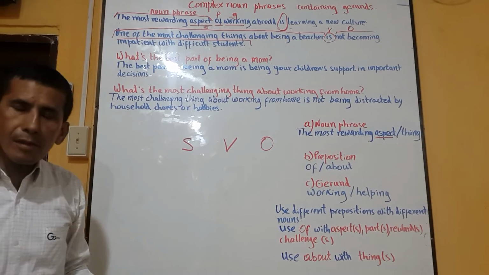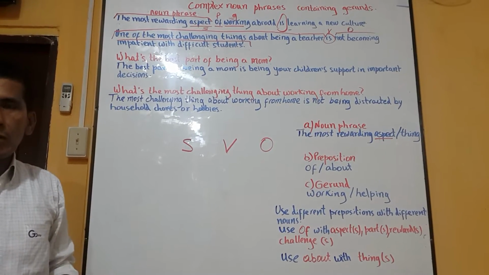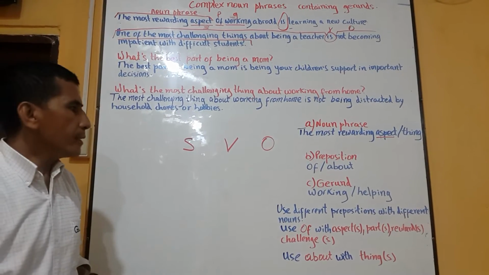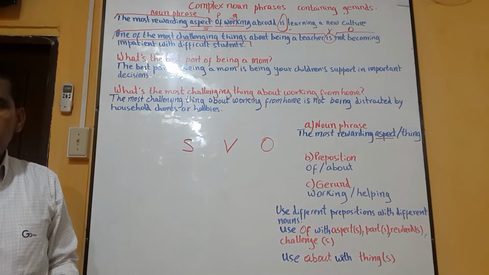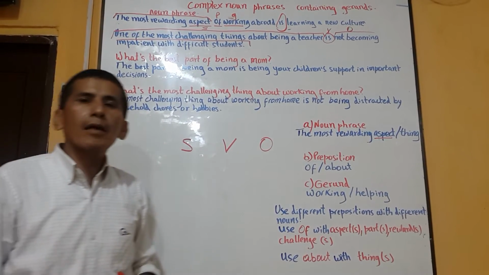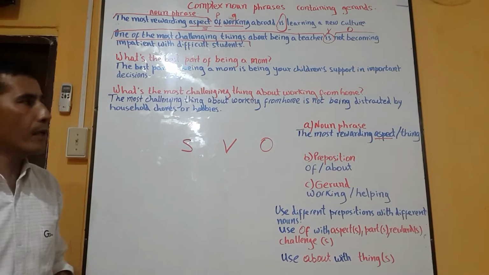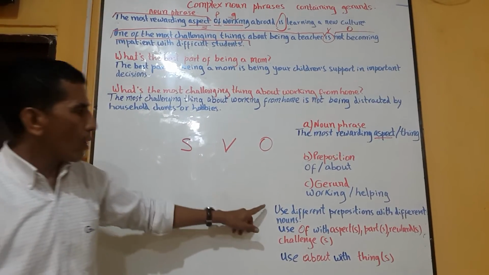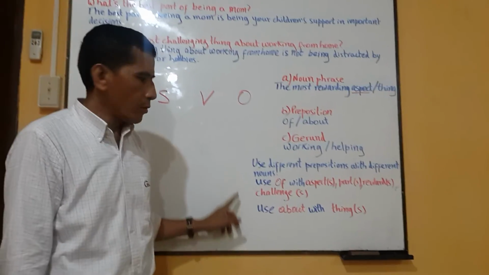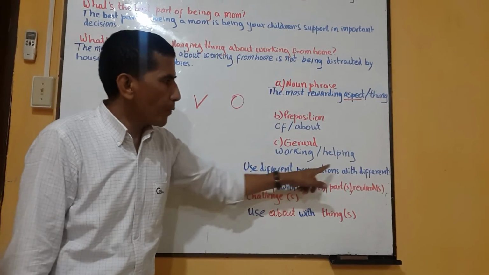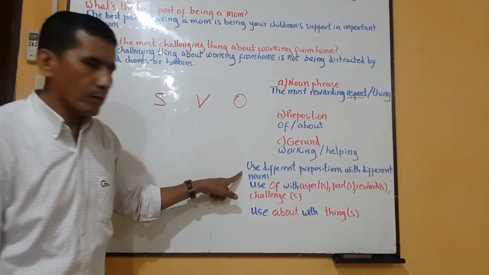But another thing that you need to pay attention to, that you need to discover here, is the use of prepositions. You are not going to use the prepositions you want in any of the cases. For example, look, here you have the explanation. Use different prepositions with different nouns.